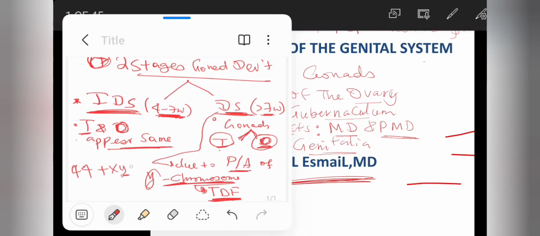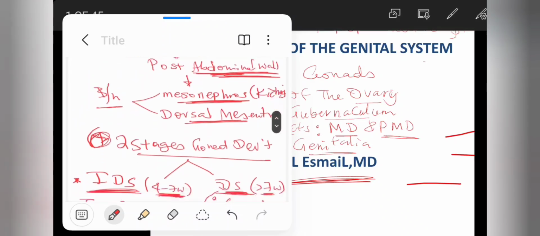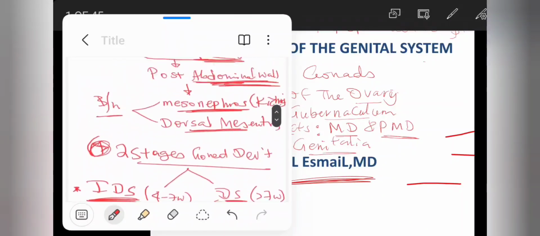So due to this Y, the infant will become male. And the female, as you know, has 22 pairs or 44 non-sex determining chromosomes, and XX. There is no Y, so there is no testis determining factor, so this will be female. So this is how gonads differentiate. I think you get my point.